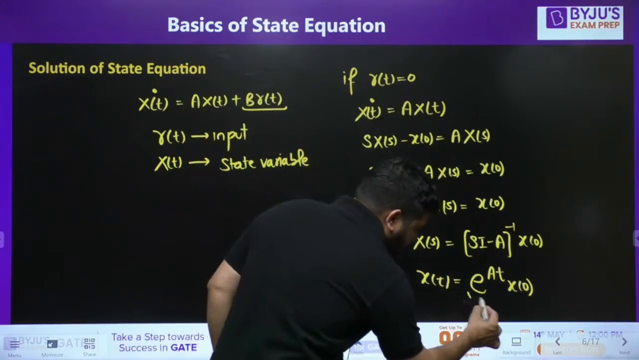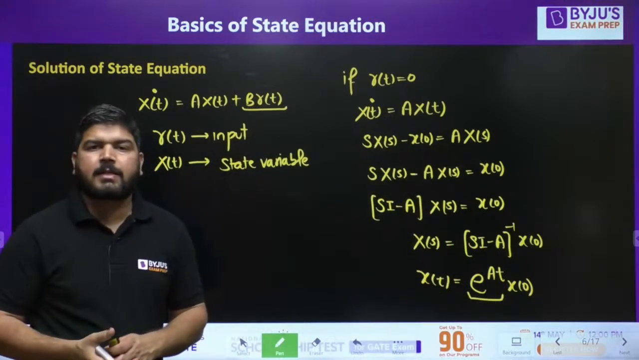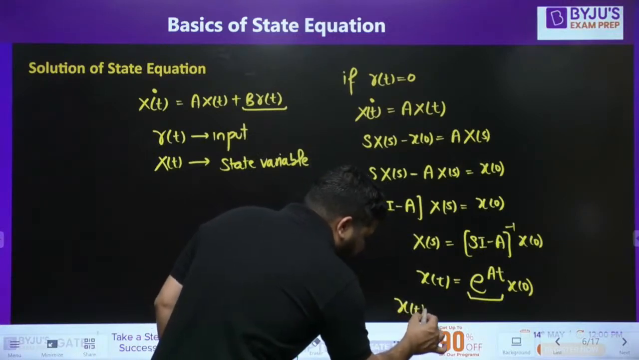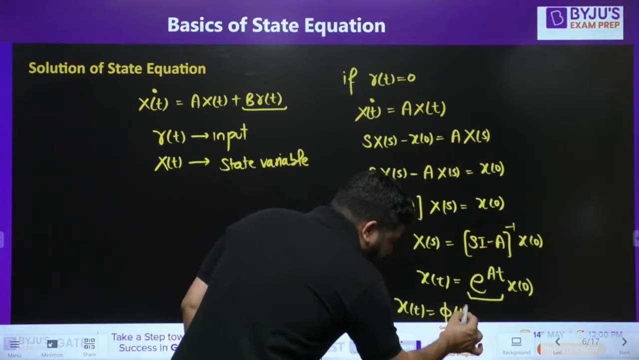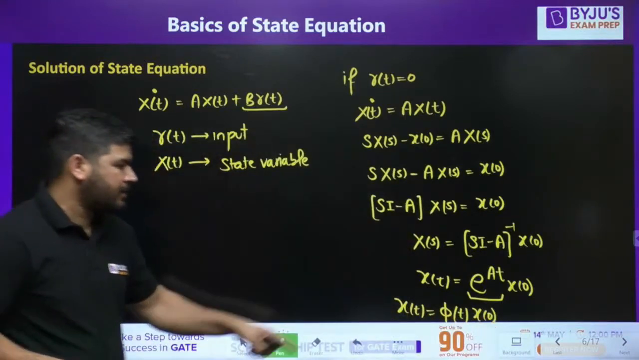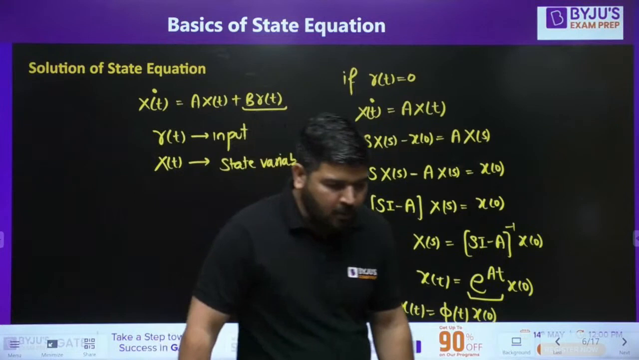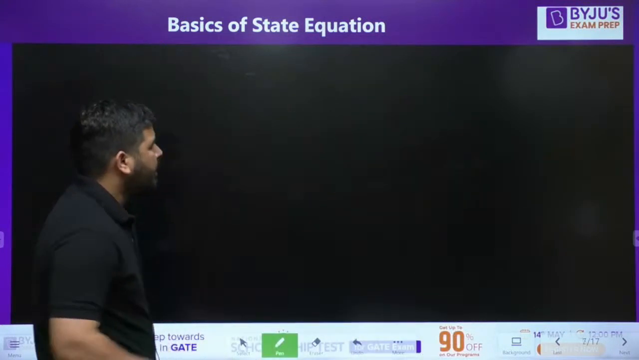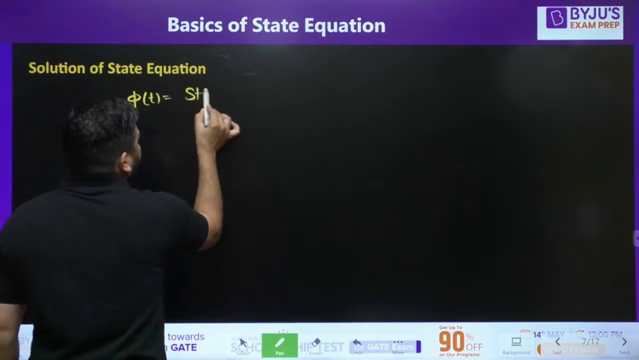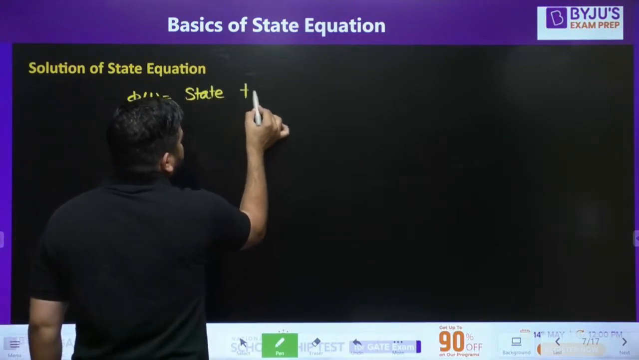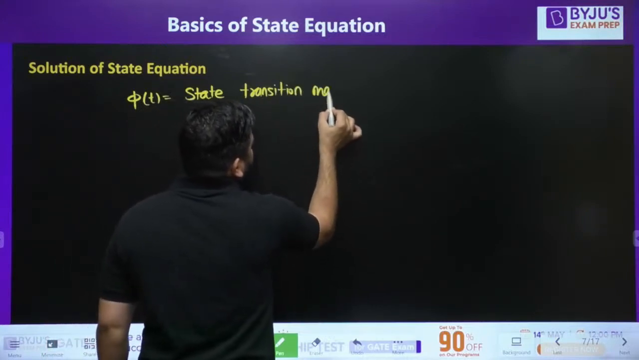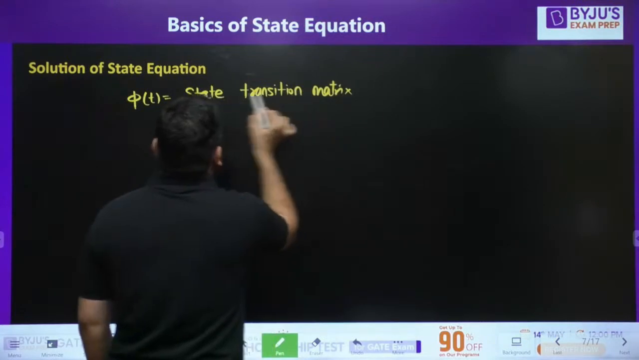Now you call this matrix as state transition matrix phi(t). Okay, so you can also write it x(t) is equal to phi(t) into x(0). This phi(t) is known as state transition matrix. So now we will discuss how to calculate this phi(t). Okay, phi(t) is state transition matrix. It will tell you about state transition matrix. Okay, this is my phi(t).